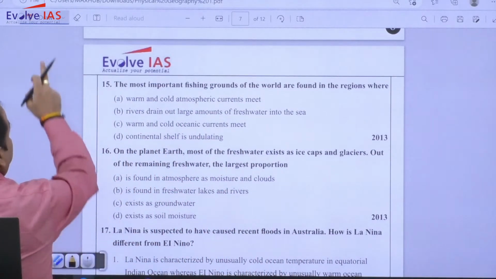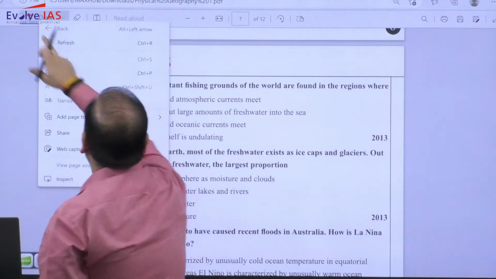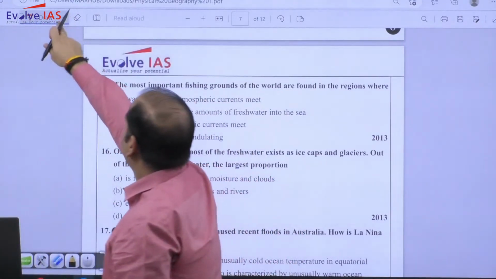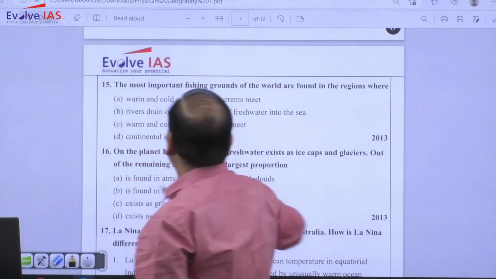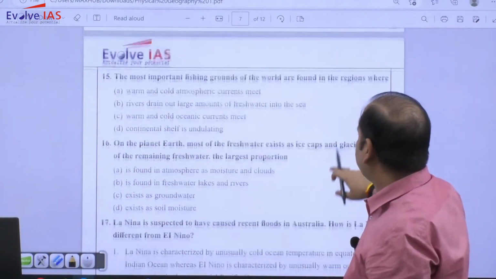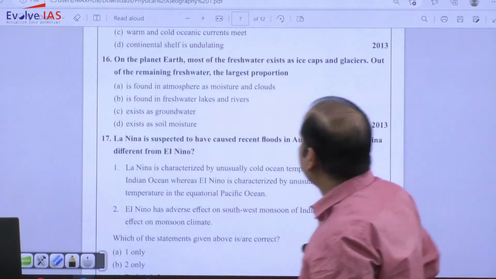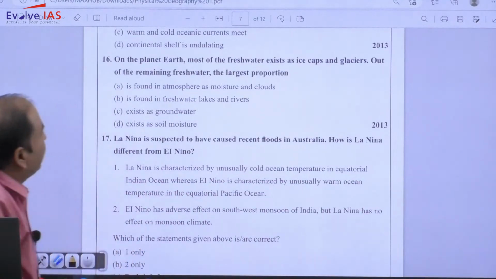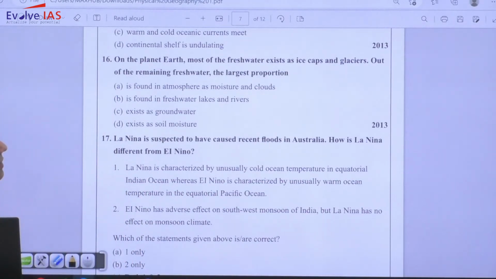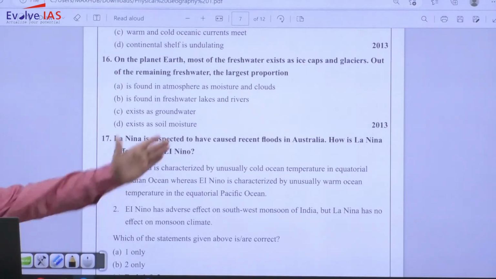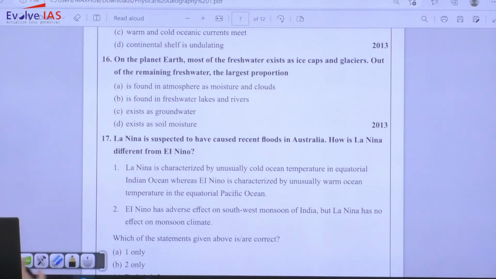Moving to next question. On the planet Earth, so repeat, what will be the answer? Most of the fresh water exists as ice caps and glacier. Out of the remaining fresh water, the largest proportion is what? Groundwater. So answer will be C. So 2030 questions, they used to frame the question from the options itself.